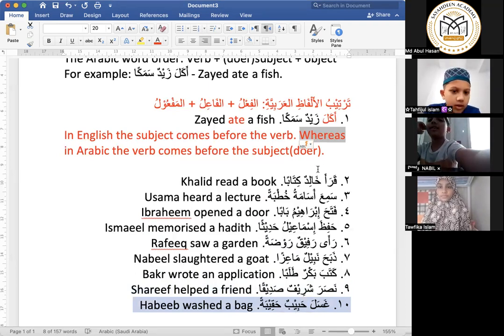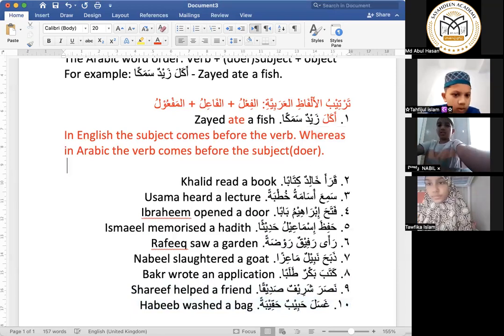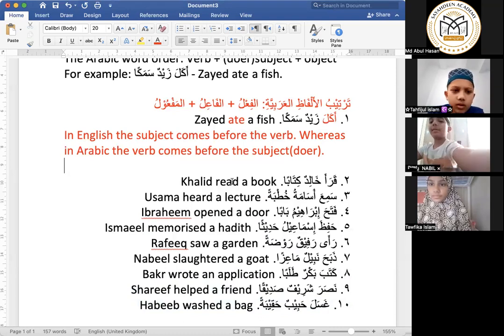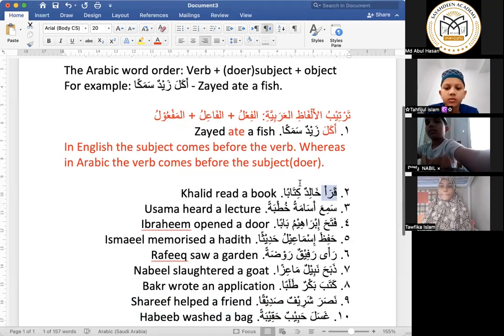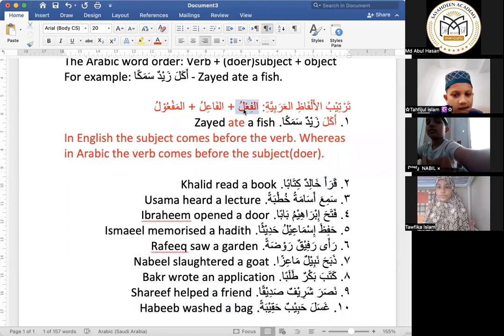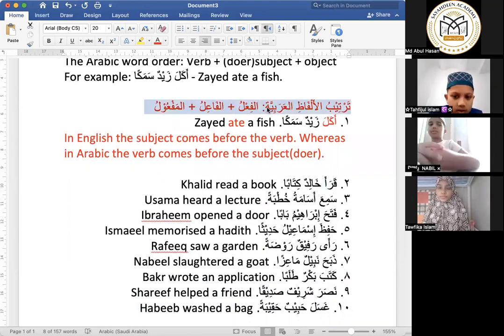So what we learned today is that in English, the subject comes first and then the verb comes. On the other hand, in Arabic, the verb comes first and then the subject or its doer comes. As we have seen in this structure, ترتيب الألفاظ العربية, the Arabic word order, first you will put a fi'l and then a fa'il. Fi'l is the verb, fa'il is the subject. And then you will put a maf'ul.